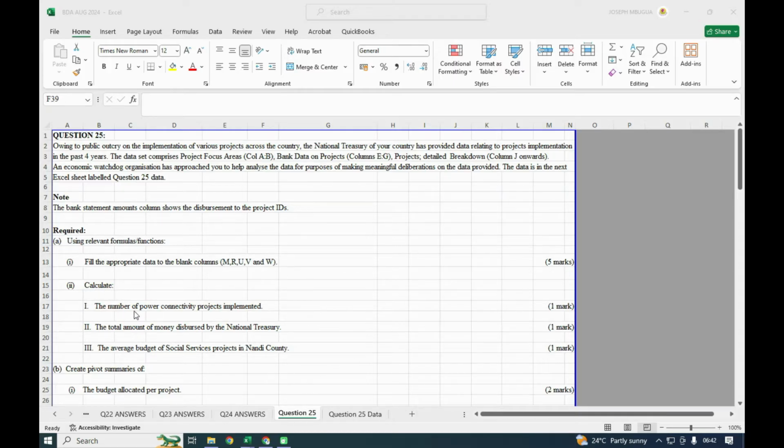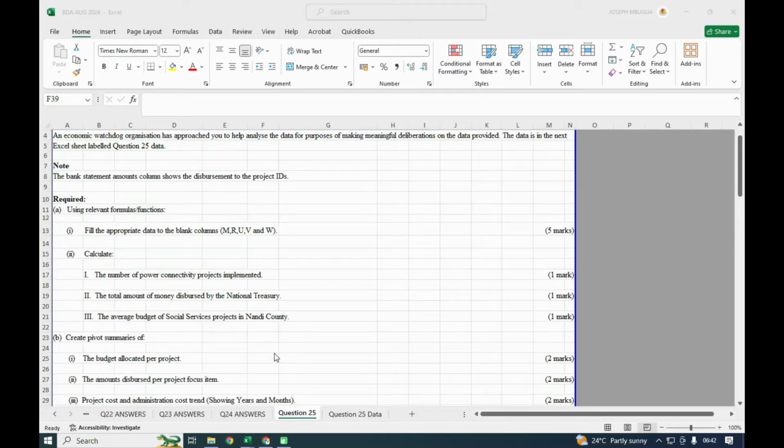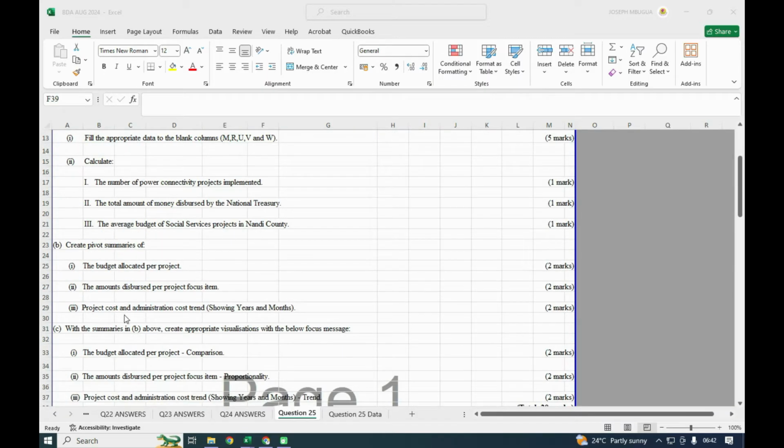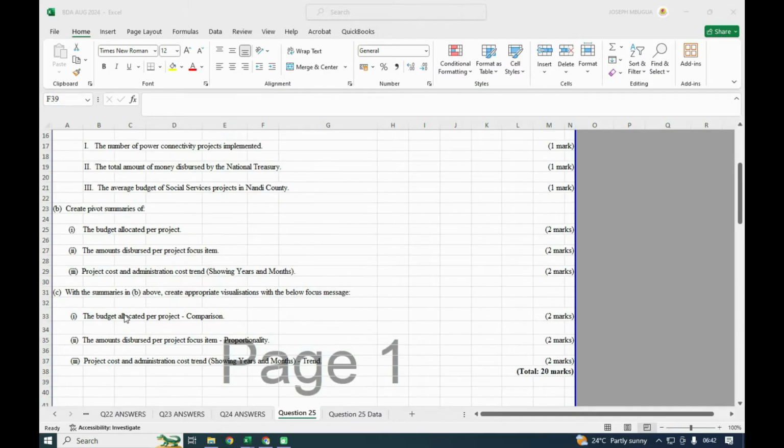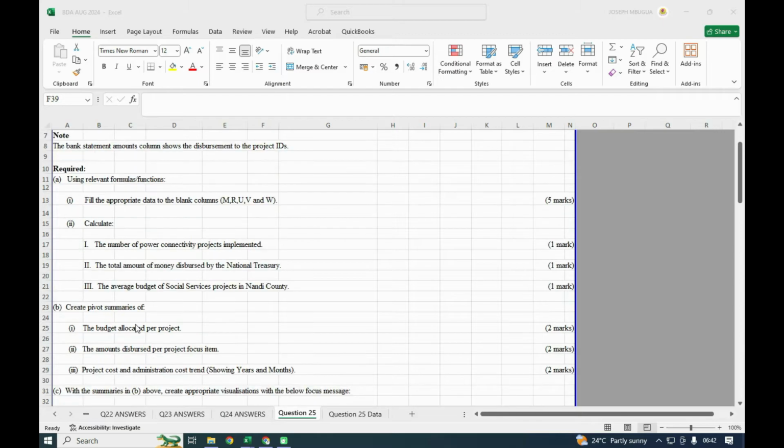Then you calculate the number of power connectivity projects implemented. So here they need the number. Then the total amount of money disbursed by the National Treasury. Then the average budget of social service projects in Nanti County. And we have the others. We create the pivot summary and we extract the visuals. We shall come back to that.